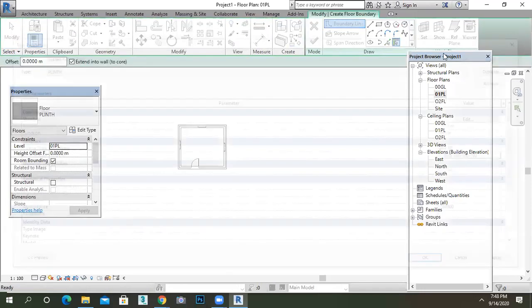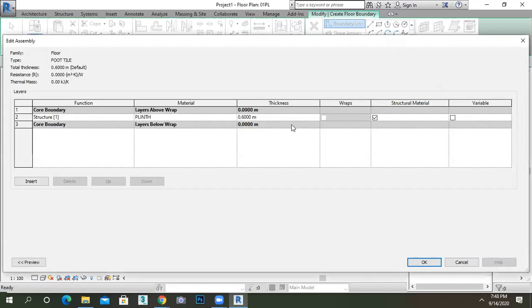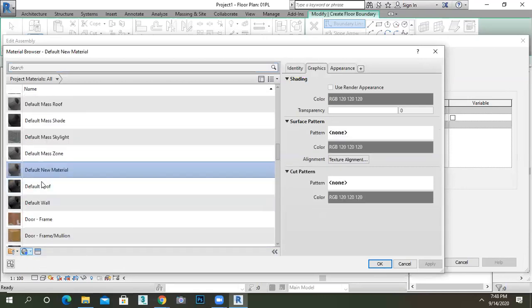Go to the floor. You have to do the same thing, duplicate it. Now I am renaming it as foot tile. Edit it. Give a little thickness, 0.15 or 0.1, just for appearance purposes. Create a new one, right click it, rename it, and just say foot tile.